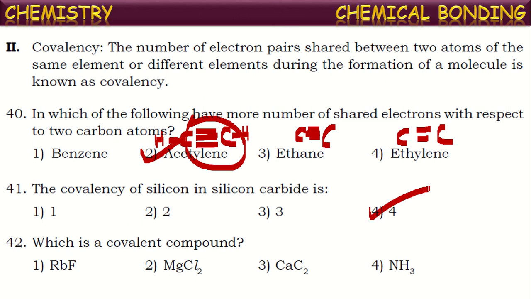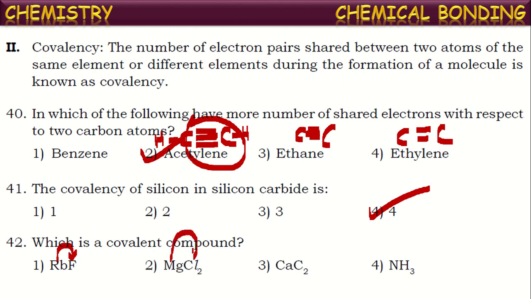If you see the first one, rubidium fluoride. So here, rubidium is a metal, fluorine is a non-metal. So between these two, there is a transfer of electrons and hence results in the formation of ionic bond. Here also, magnesium chloride is also an ionic compound because magnesium is a metal, chlorine is a non-metal.